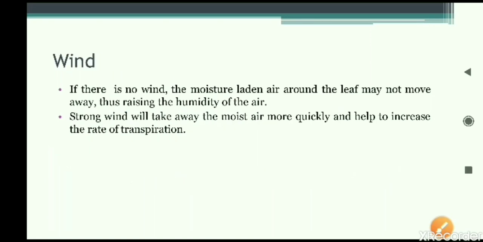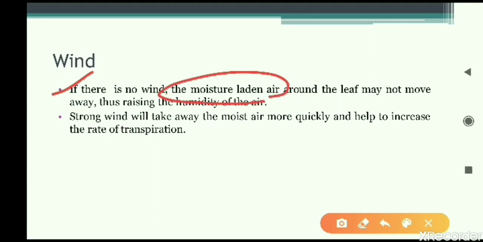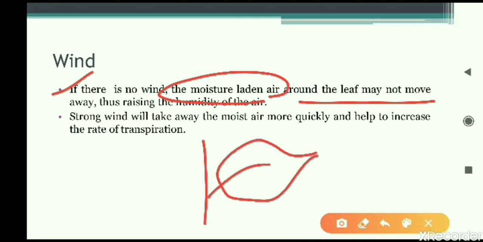Let us come to the next one, that is wind. How much wind is blowing, how fast or how slowly the wind is blowing. Let us move to this topic. If there is no wind, then the moisture-laden air around the leaf may not move away. For example, we have a plant with a leaf, and if wind is blowing, the air molecules will absorb some moisture from that leaf.